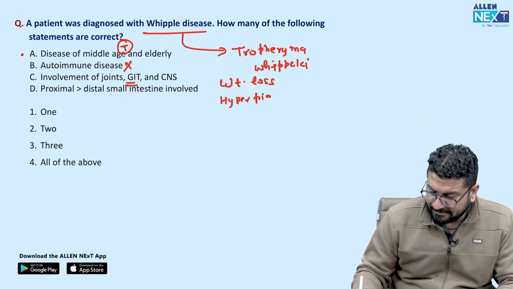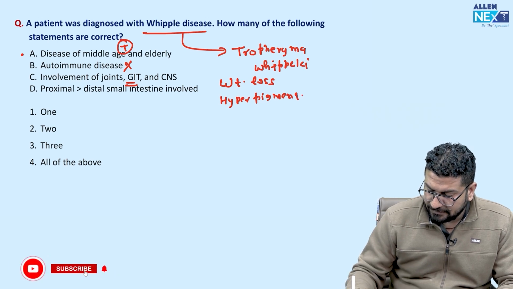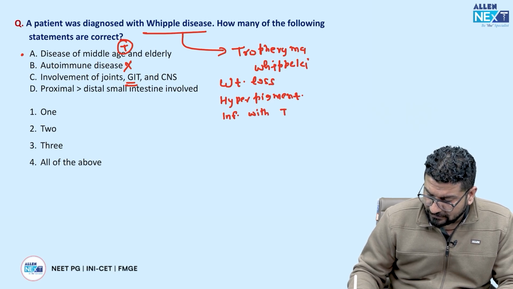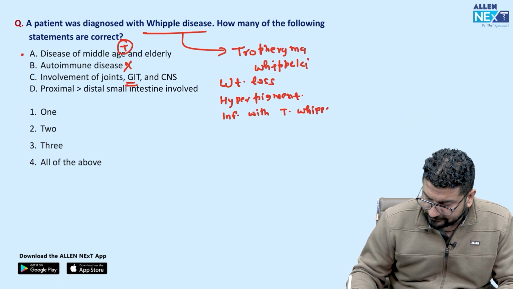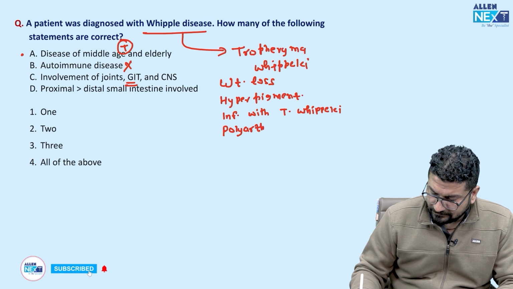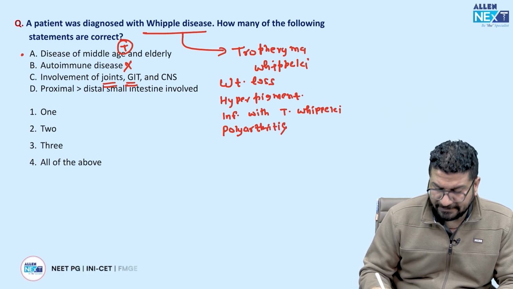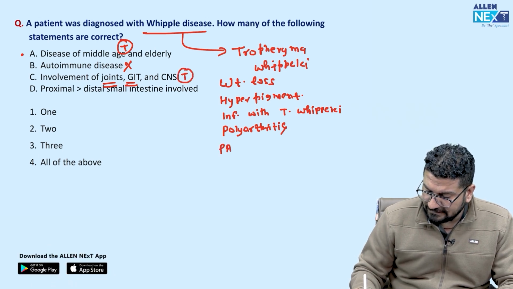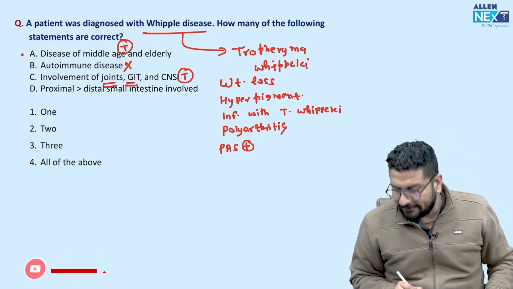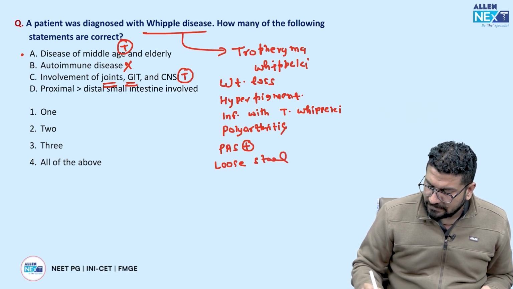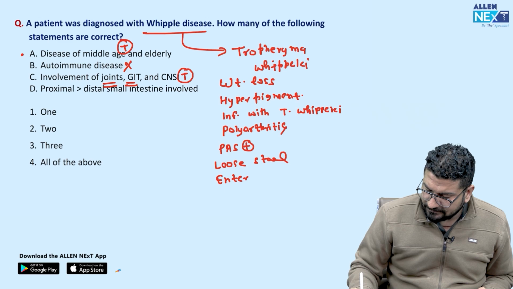There will be hyperpigmentation. Then you can notice there is infection, and infection with Tropheryma whipplei. Then patient can develop polyarthritis. Polyarthritis. So इसका मतलब this statement is also correct. This is true statement. Then a patient you will see like PAS positive macrophage in lamina propria. Then patient can develop loose stool. There will be enteritis, and patient can develop steatorrhea.